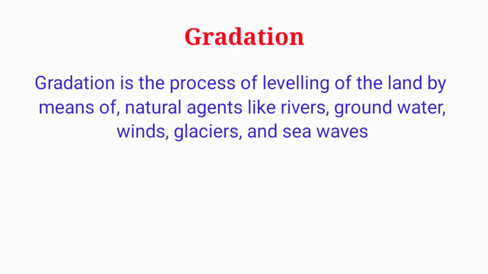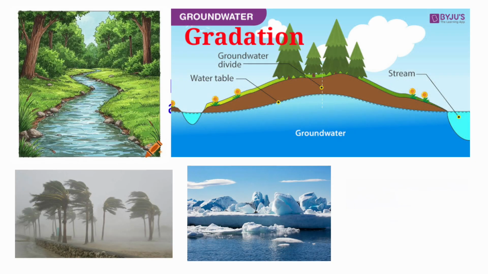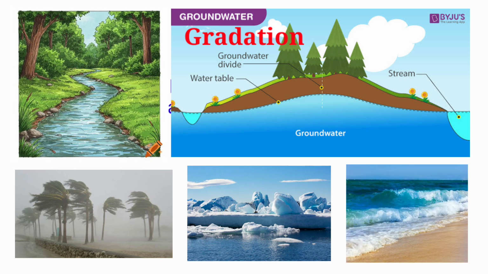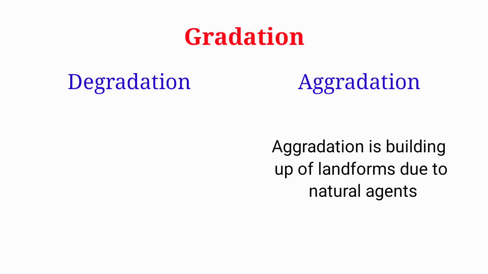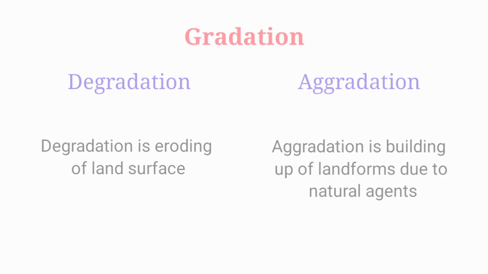Gradation. Gradation is the process of leveling of the land by means of natural agents like rivers, groundwater, winds, glaciers, and sea waves. These agents produce various gradational relief features in due course of time. Gradation takes place in two ways, degradation and aggradation. Aggradation is building up of landforms due to natural agents. Degradation is eroding of land surface.